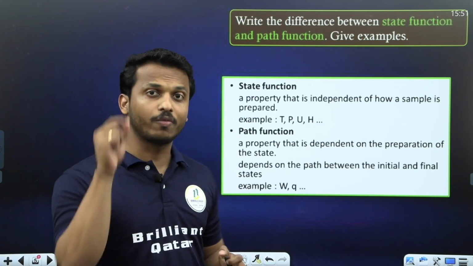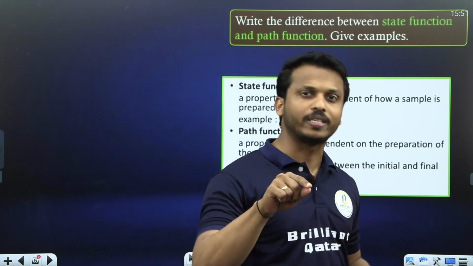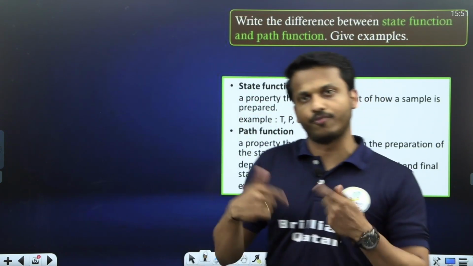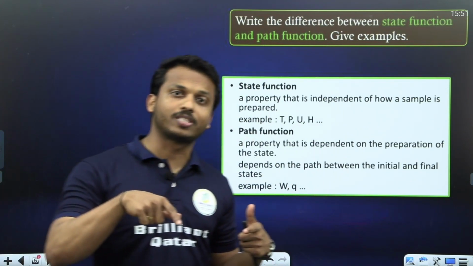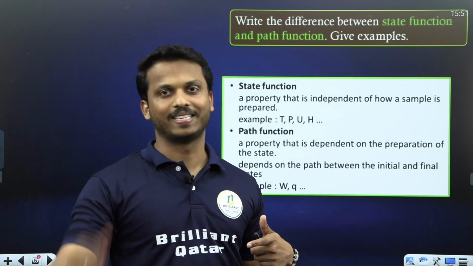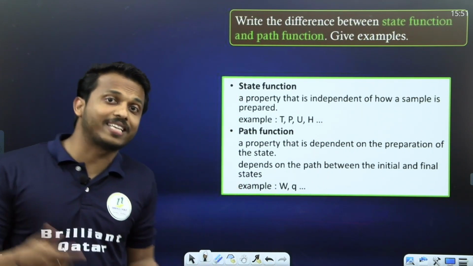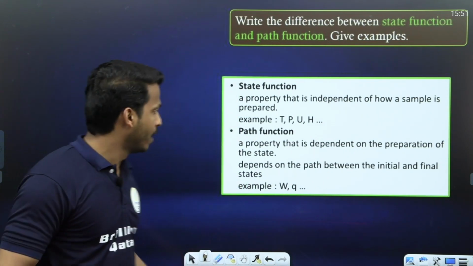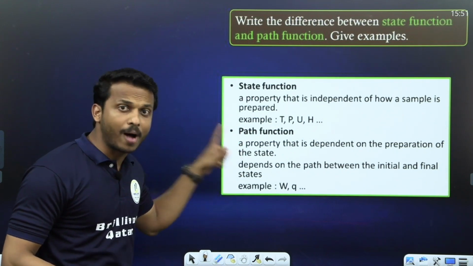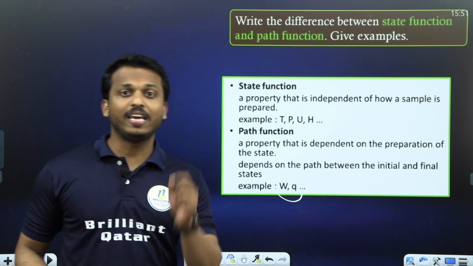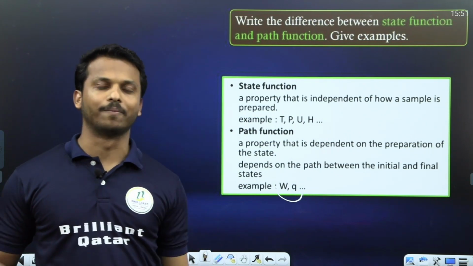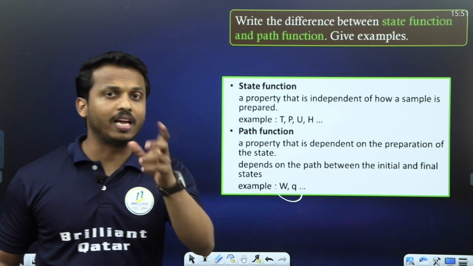So state function depends only on the state of the system, not on the path by which it was formed. And what about path function? It depends only on the path of the system, not on the state. Easy to remember the examples here. Path function examples are heat and work: Q is heat, W is work done.